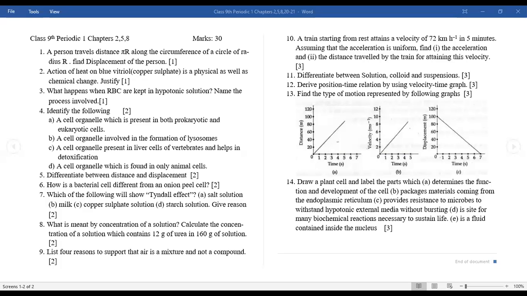Yes, ma'am. Ma'am, is milk of magnesia a suspension or a colloid? Because in our NCERT book, it is given as colloid. Milk of magnesia is colloid.